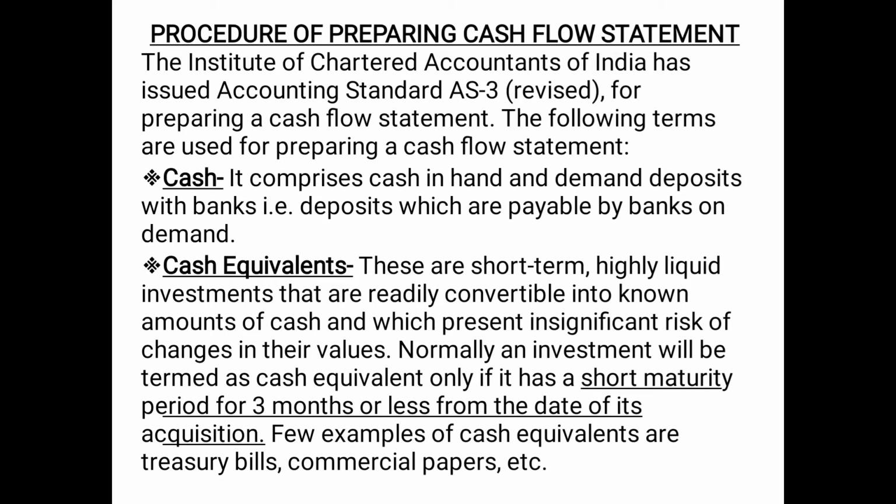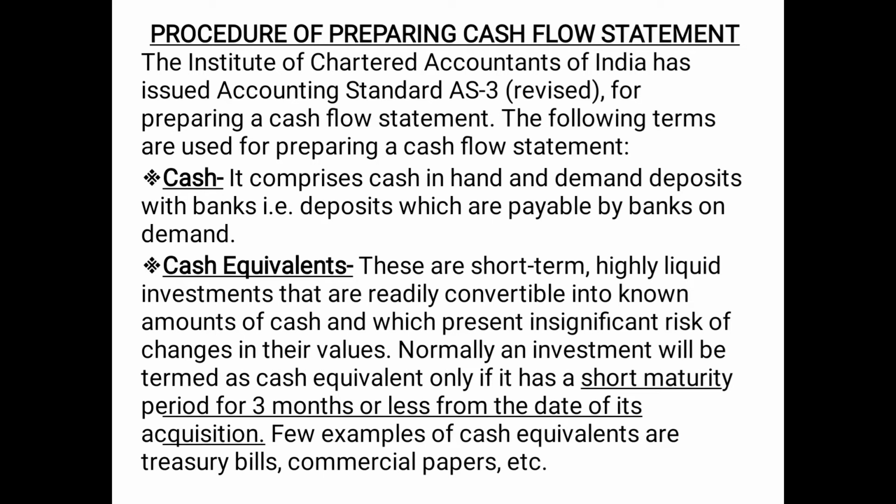As we can read further, normally an investment will be termed as cash equivalent only if it has a short maturity period of 3 months or less from the date of its acquisition. That means all those short-term investments which mature within 3 months or less, not more than that, will be considered as cash equivalent.